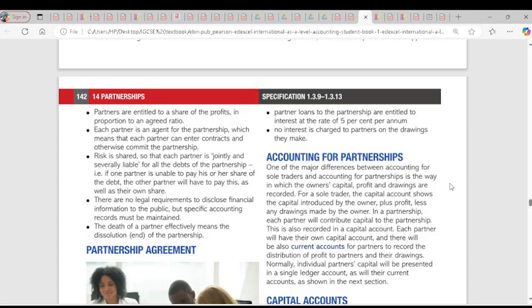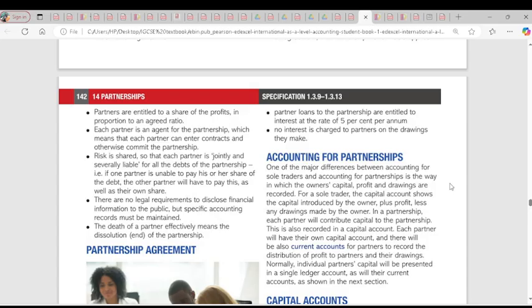It's a partnership agreement. Another point is that there's no legal requirement to disclose financial information to the public, unlike a private limited company or public limited company, which have to publish their financial statements. For a partnership or sole trader, you don't have to. The death of a partner effectively means dissolution. The partnership will end as soon as the death of one partner ends the business. Is it clear? Any question about that?